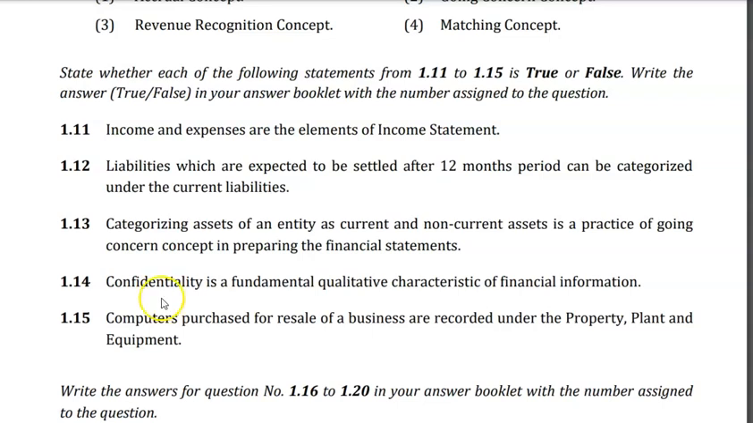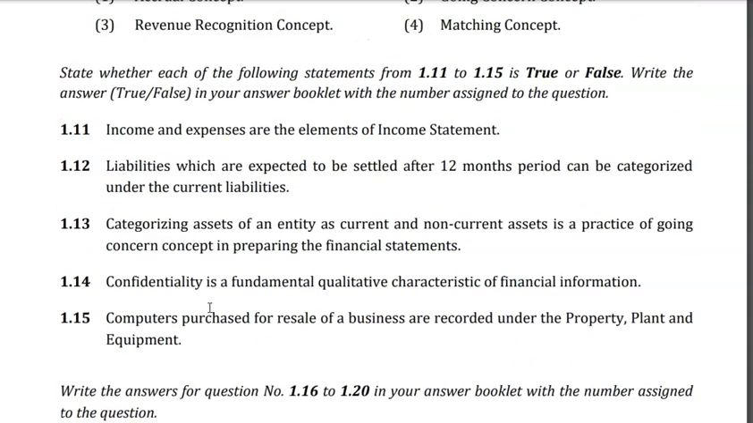1.12 is, liabilities which are expected to be settled after 12 months period can be categorized under the current liabilities, is false. Why? Because current liabilities mean liabilities which are expected to be settled within 12 months, within 1 year. That is current liability. So after 1 year, after 12 months, it is non-current liabilities. The same concept is applicable for assets as well.